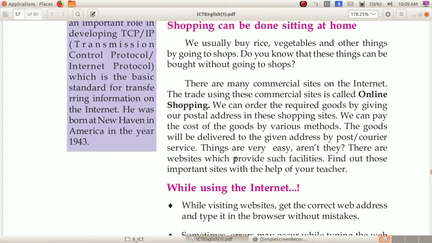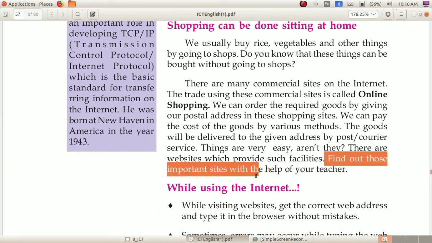There are websites which provide such facilities. Find out those important sites with the help of your teachers. So this is the assignment for you. You have to find the important sites that provide online shopping. List out any 5 important sites that provide online shopping.